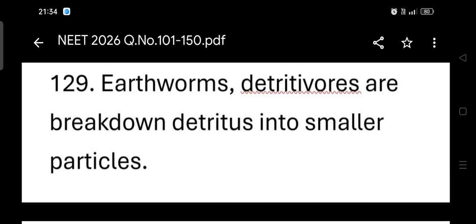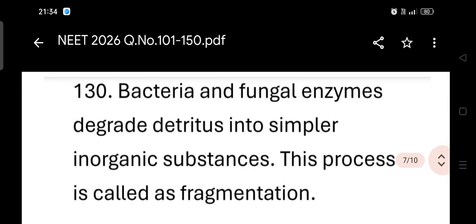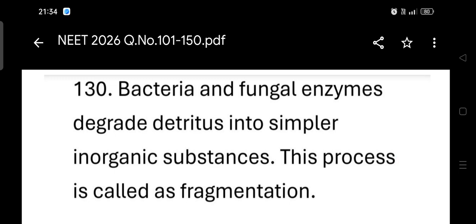Earthworms are detritivores, which break down detritus into smaller particles. This process is called fragmentation. Bacterial and fungal enzymes degrade detritus into simpler inorganic substances.